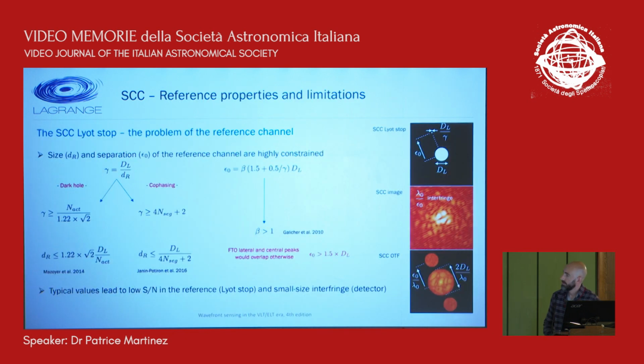So when you increase the number of actuators in the DM, it means that the size of the reference hole is very small. So that's one point. When you use the self-coherent camera for co-phasing optics, the same problem applies, because the maximum size of the reference hole is given by this equation, where N_seg is the number of segments or rings in the primary mirror. So the higher the number of segments or rings in the primary mirror, the smaller the diameter of the reference hole. So one constraint of this design is that the size of the reference hole is very small.